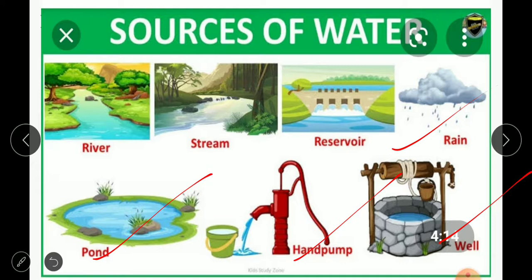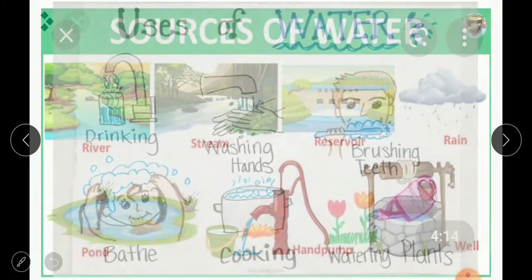But don't think, children, that all this water is drinking water. Drinking water is pure water, because in all your homes maybe you have purifiers and Purettes, and maybe you drink well refined water at home, but sources are entirely different from pure water. In the sources you may get salty water also, which is not at all useful for drinking. That's why this slide shows you only the sources of water. But there is no need that we use all these sources for drinking. Okay, just remember this point. And these are all the sources from where you get water.